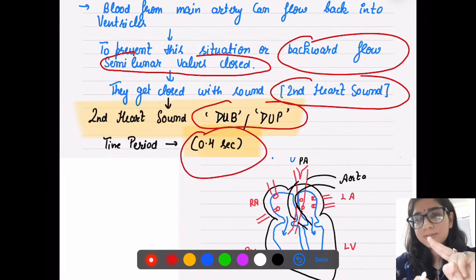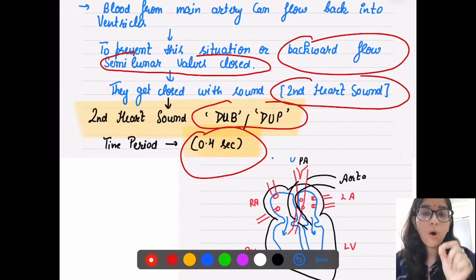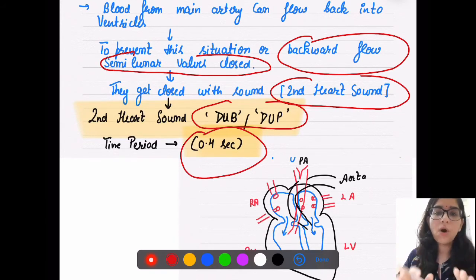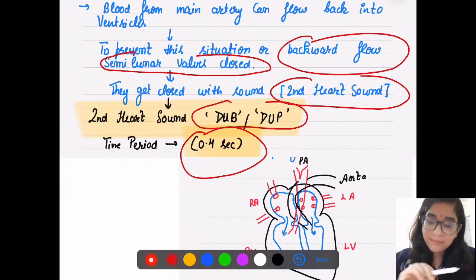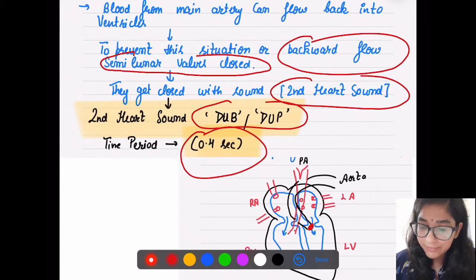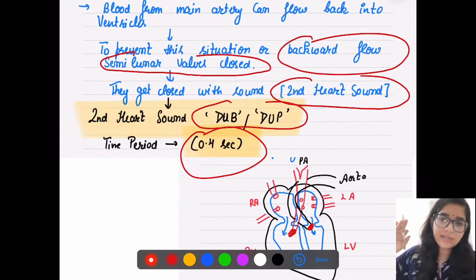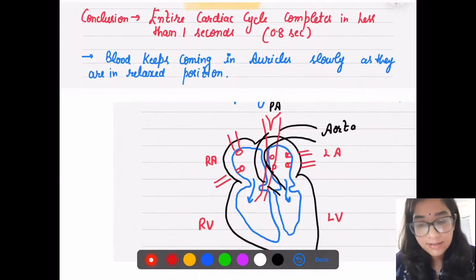Two sounds we are talking about here. First sound, when there is closure of the auricular ventricular valve. Second sound, when there is closure of the semilunar valves. Semilunar valves means I'm talking about the aortic and pulmonary valve. Is it clear? That produces the second sound, that is dub.